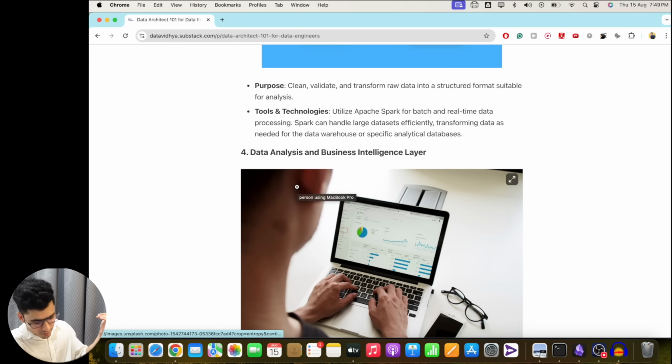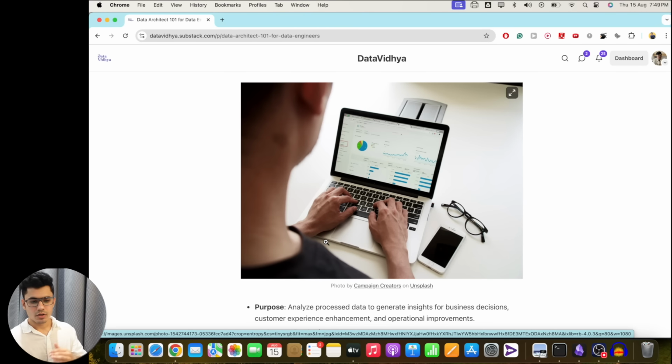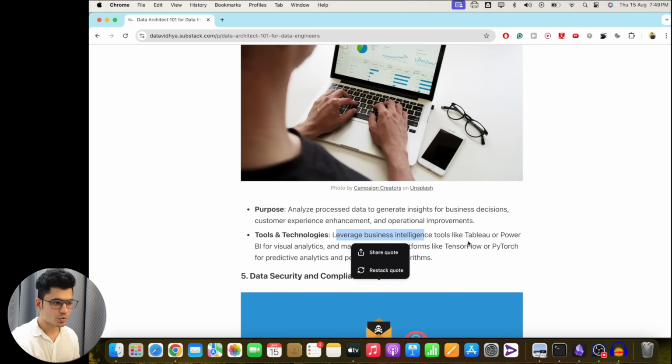Now, after we put our data into the data warehouse, this is where the data analysis and business layer comes into the picture, where the machine learning engineers and data analysts build dashboards and machine learning models for predictions to help the business move forward. This is where the final value comes, right? I build a dashboard, a person from the business team can look at it, see, okay, we are having this issue in shipping, and take the right decisions, use the data, and improve the overall business. This is where business intelligence tools like Tableau and Power BI help us visualize data, and machine learning platforms like TensorFlow and PyTorch help us build recommendation engines and algorithms.